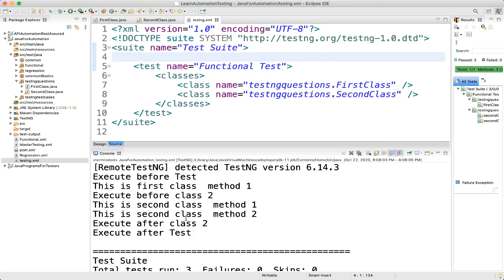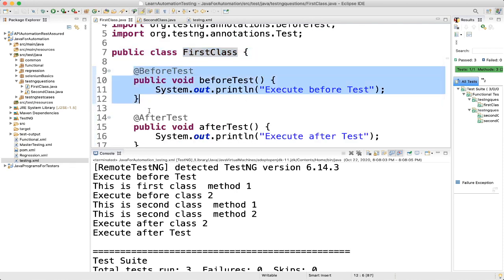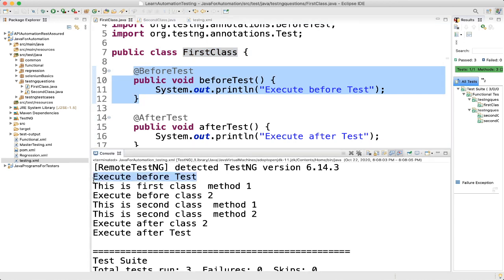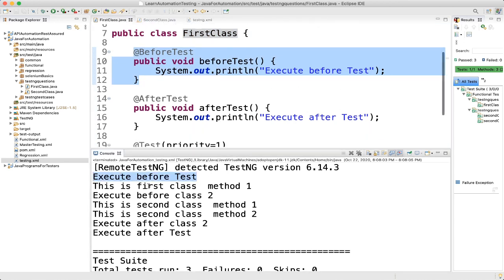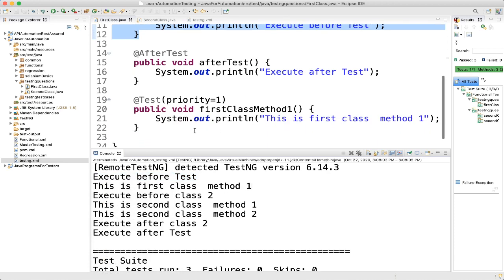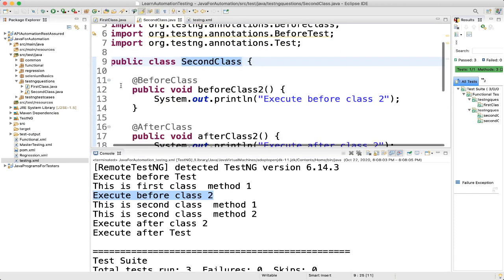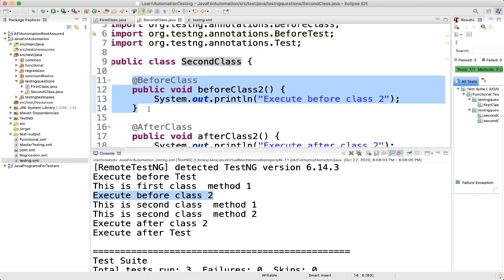This got executed, right? So what we are seeing now, execute before test, where did it come from? It came from the first class, right? So execute before test got executed first, which we are seeing here. Then we are seeing this is first class method 1. Then we are going here, execute before class 2, so before class 2 is getting executed.